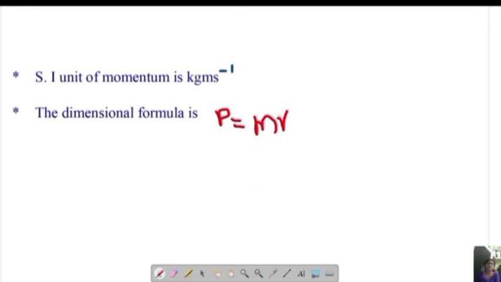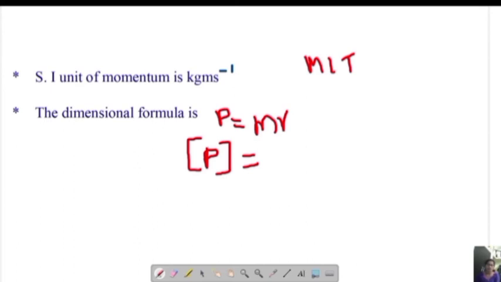Always the dimensional formula of any physical quantity is written with a square bracket. So I am putting the square bracket for the momentum. The dimensional formula of momentum is equal to, I'll use this formula to write it. Always the dimensional formula is written with the mass, length and time symbols. Using these three quantities, we will write the dimensional formula. That is what we say as MLT. These three are fundamental quantities, which you know already.